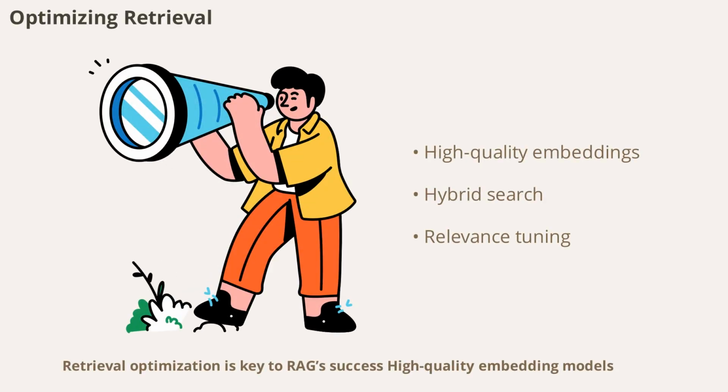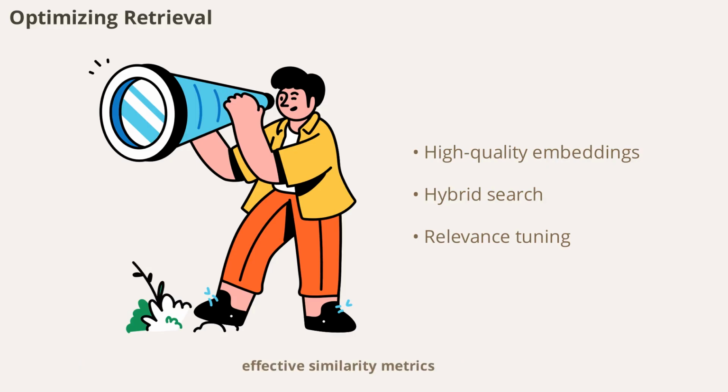Retrieval optimization is key to RAG's success. High-quality embedding models, effective similarity metrics, and hybrid search approaches, combining keyword and semantic search, improve the relevance of retrieved information. Relevance tuning and filtering further refine the results, ensuring the AI gets the best possible data.